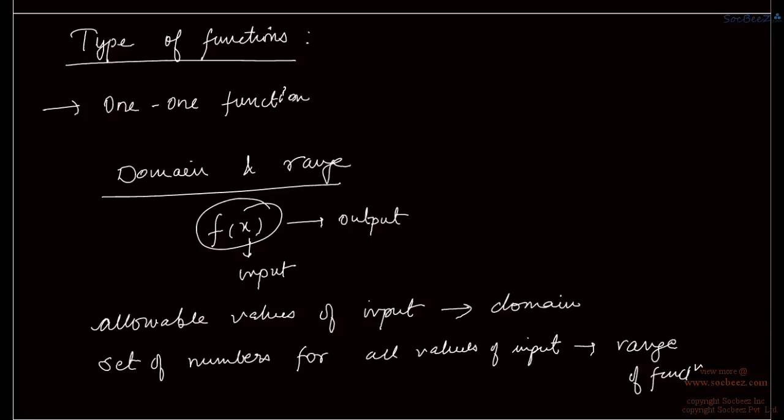So range is a set from which the function can take output, right? And domain is a set from which the function can take input. Okay. One more term is there, codomain. Basically, we define a set which is larger than the range set. That is, we define a set from which we can take the range, right? So basically, codomain is a bigger set and range is a subset of codomain. Okay. So we can say that range is a subset of codomain.